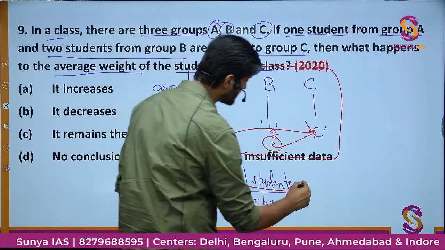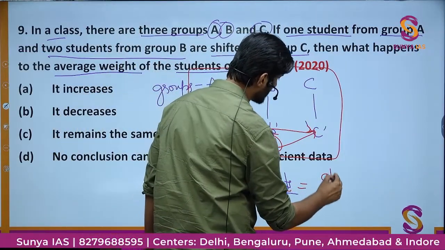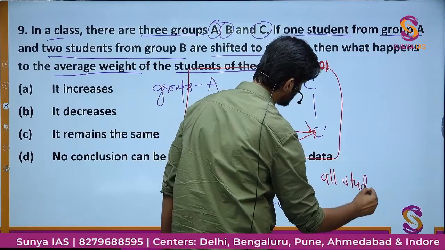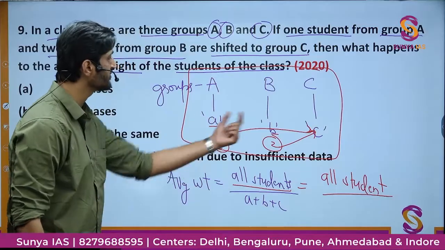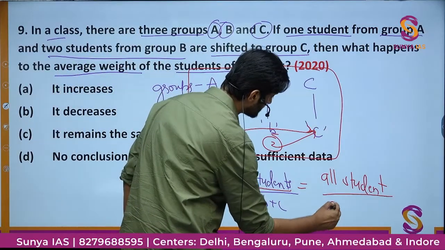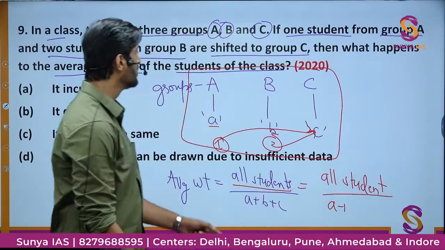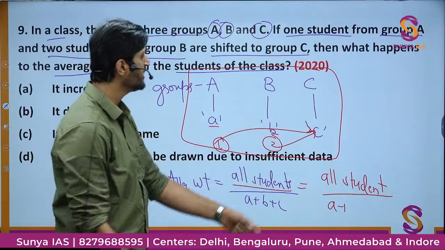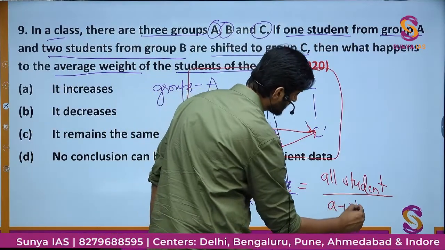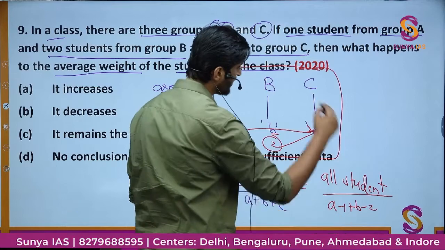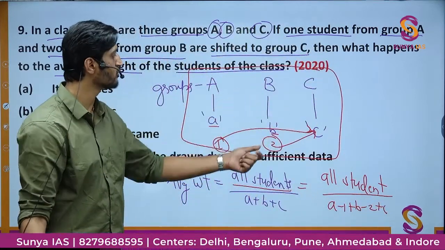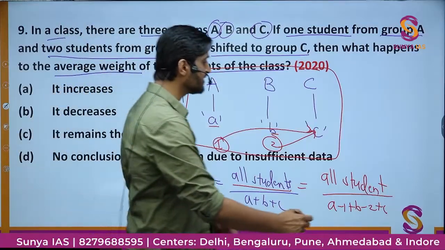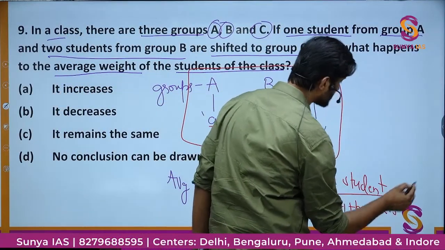So this time, let me write it again. All students are there, same weight, overall weight is going to be there. Then if you talk about A, you are removing 1 student from this group, you will have A minus 1. You are removing 2 students from group B, there will be B minus 2. And then you have group C, and now you are adding 3 students, 1 from group A, 2 from group B into the group. So you will have here plus 3 students added.